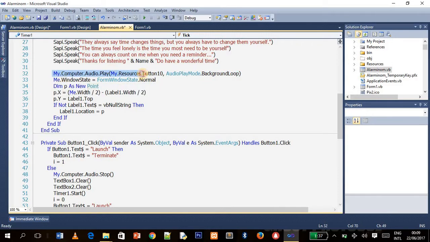So now you don't have to change all this, and you don't have to change this, but you can always change this button here. This is the name of the audio that I imported from my resource folder, button 10. So this is what will ring out, and this one controls the label 1. That is where the time is located.